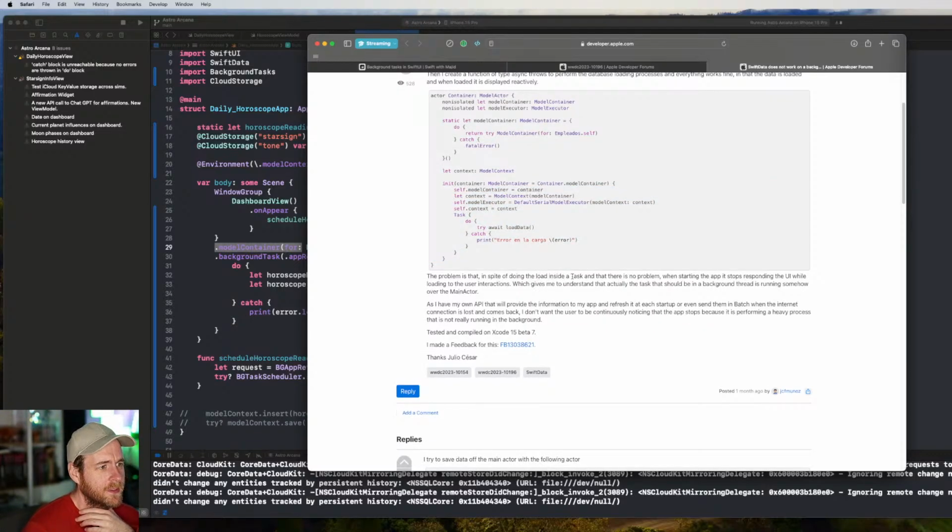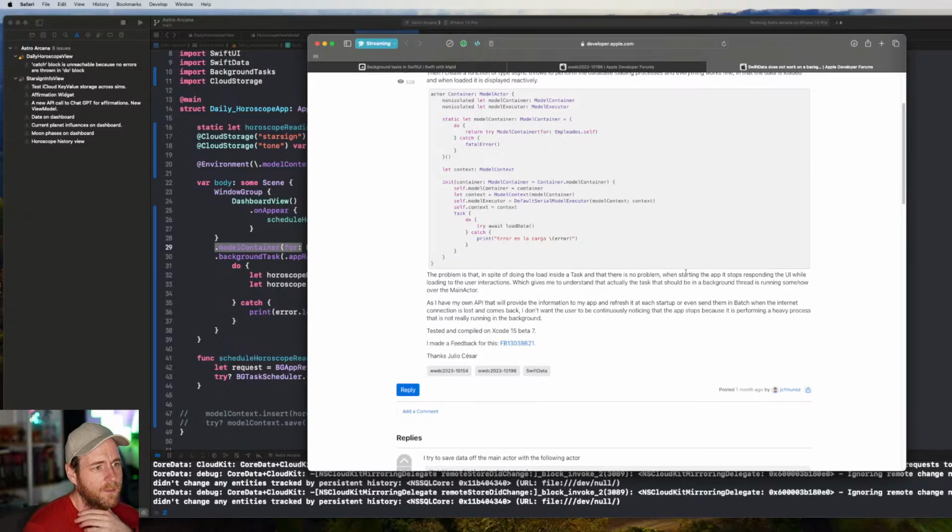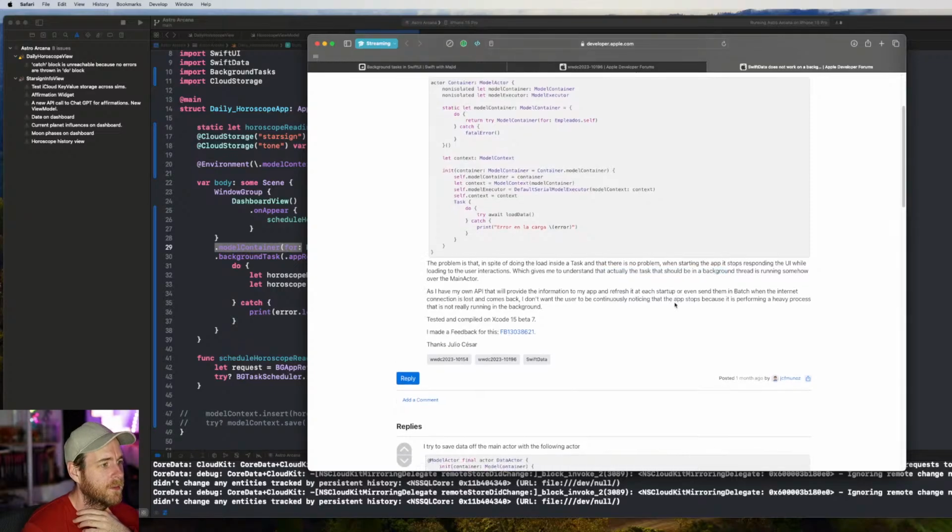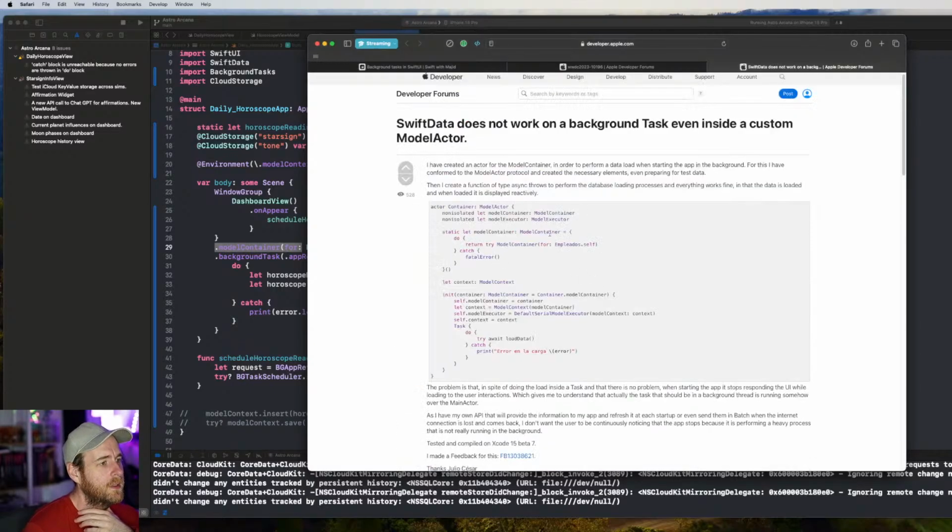I started doing the load inside a task, and there's no problem. When starting the app, it stops responding to the UI while loading the user interactions, which gives me to understand that actually the task that should be in the background thread is running somehow over the main actor. Well, yeah, because you've got...